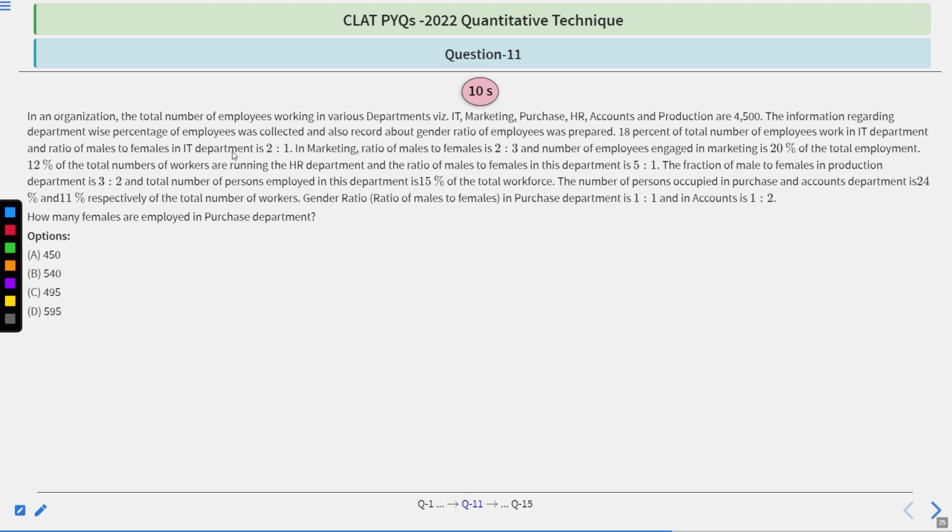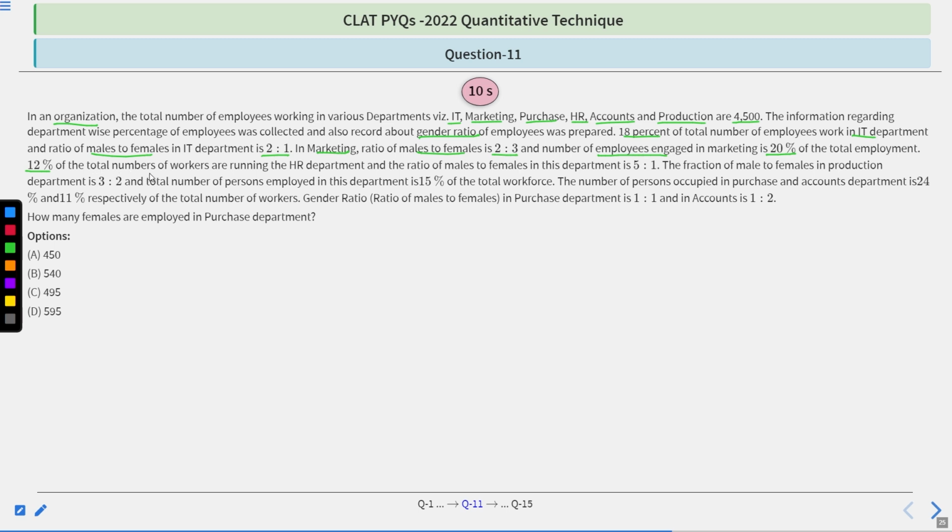Here, a different passage is given to you. Let's see quickly. In an organization, the total number of employees working in various departments, IT, marketing, purchase, HR, accounts, and production, is 4,500. The information regarding department-wise percentage of employees was collected and recorded, and the gender ratio of the employees was prepared. Now, 18% of total employees work in the IT department, and the ratio of male to female in IT is 2:1. In marketing, the ratio of male to female is 2:3. The number of employees engaged in marketing is 20% of total employees.